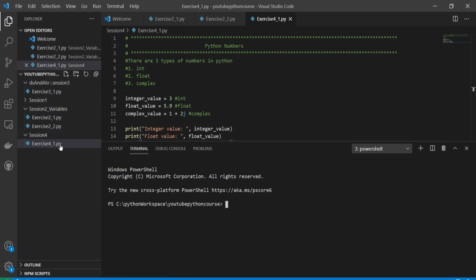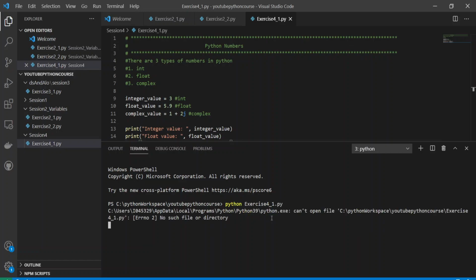If I give python exercise 4_1.py over here, it will throw me an error. I cannot open file, no such file or directory. It doesn't find the file in your Python workspace YouTube Python course, exercise 4_1 is not there.